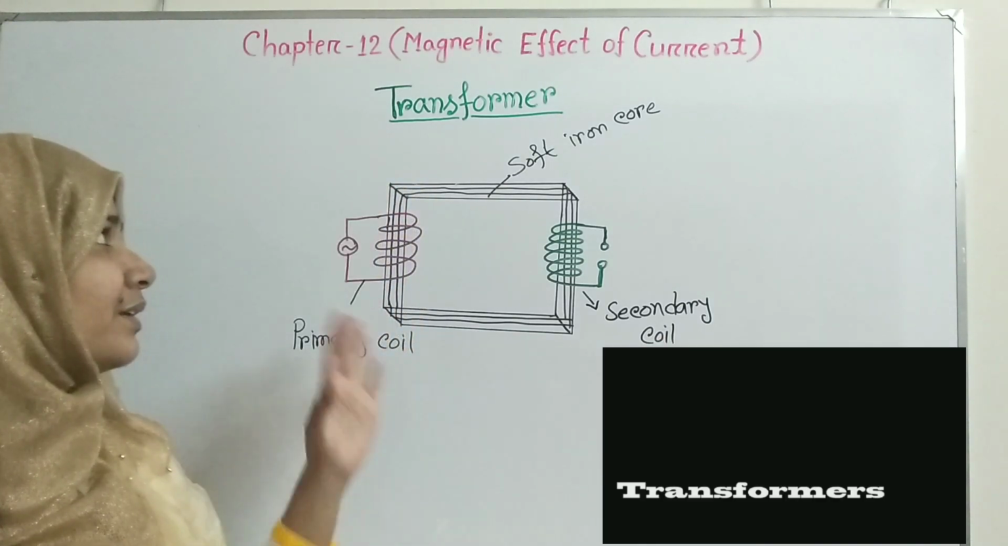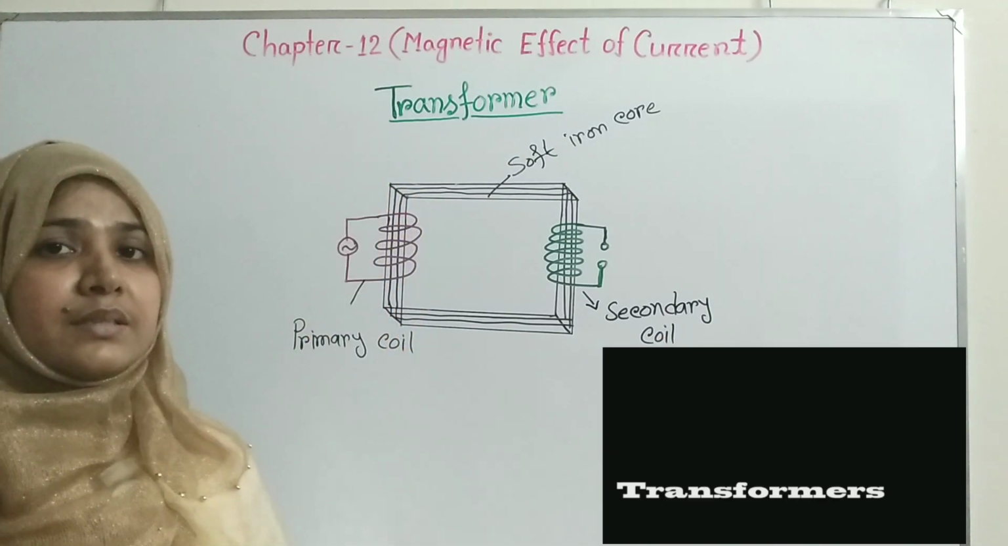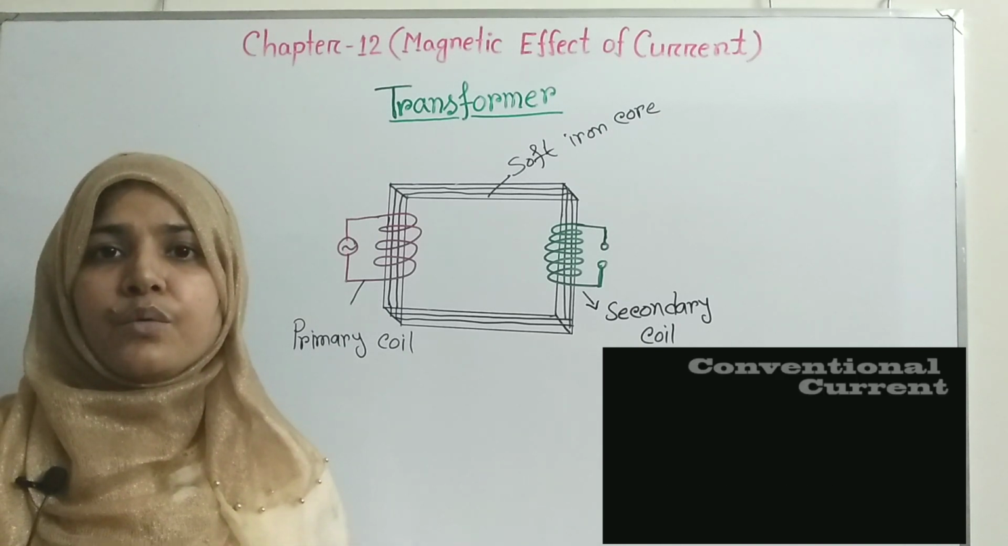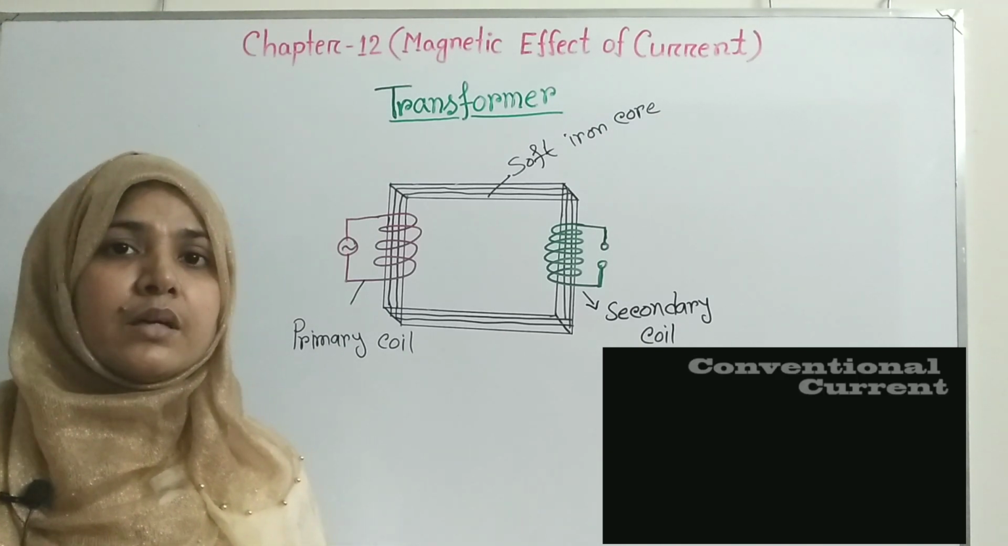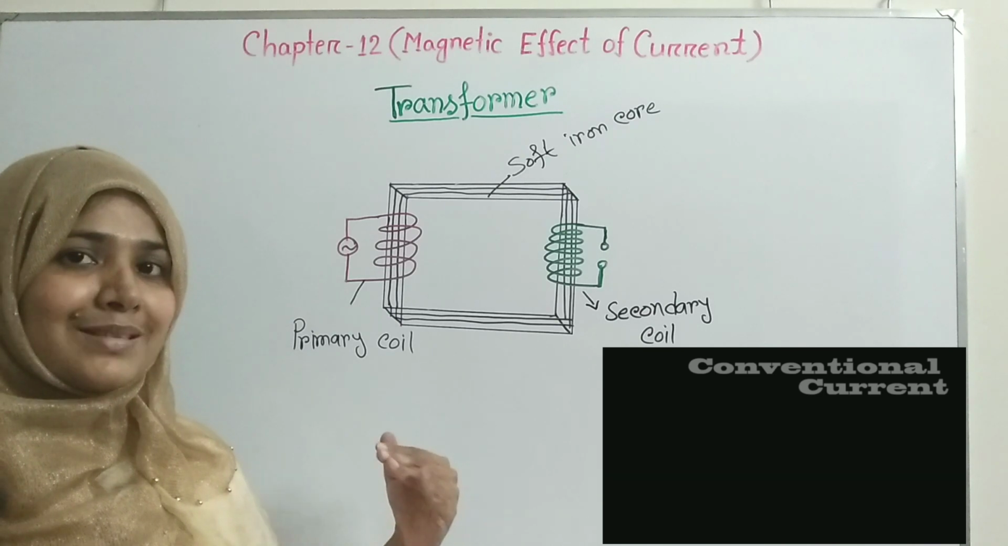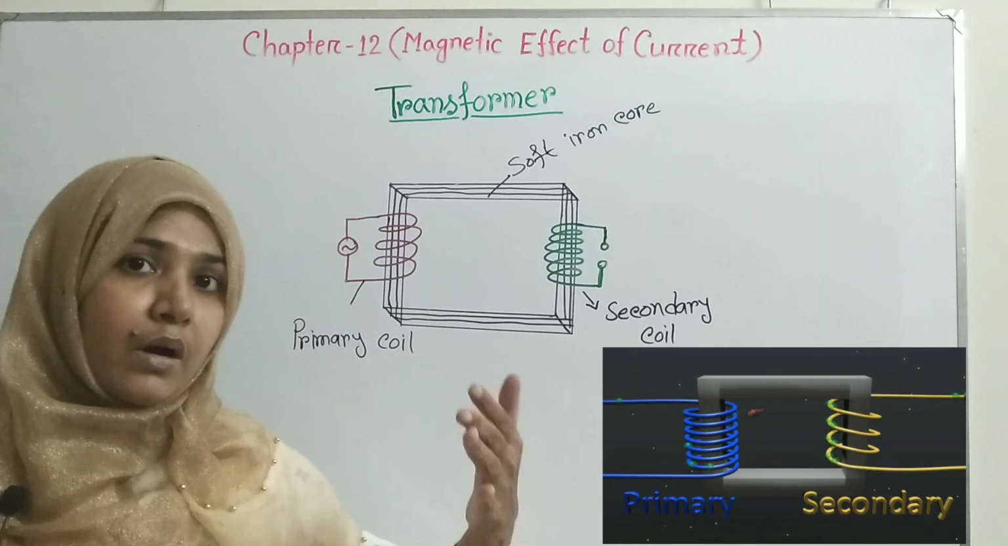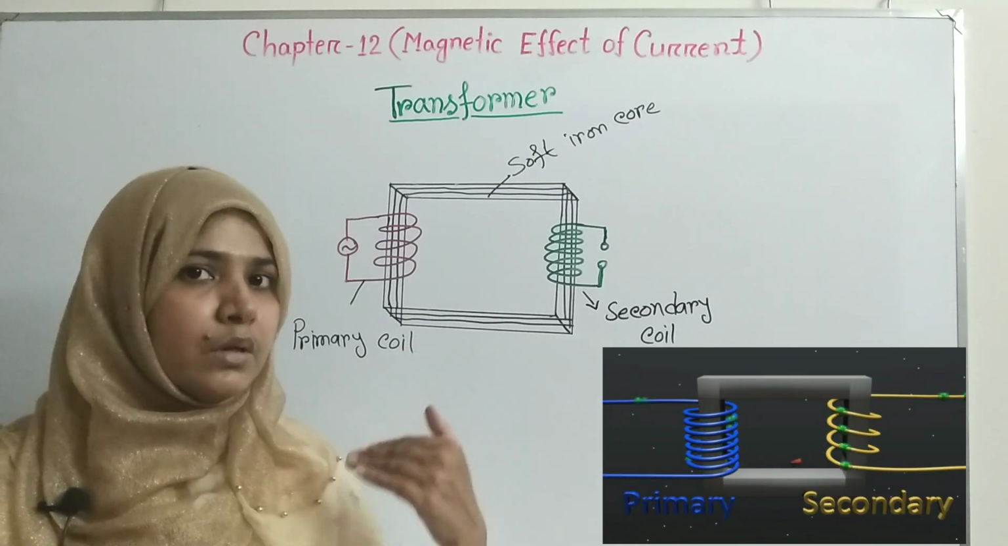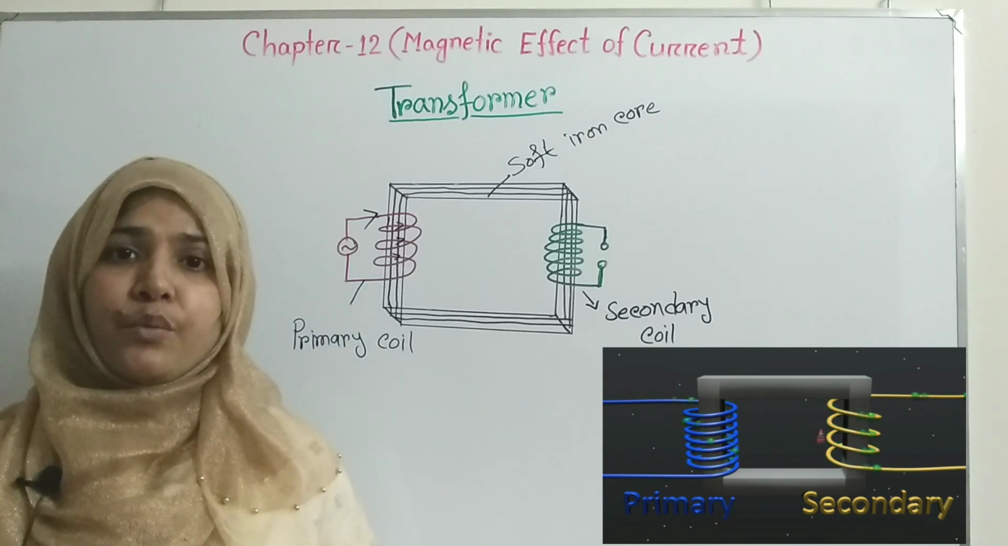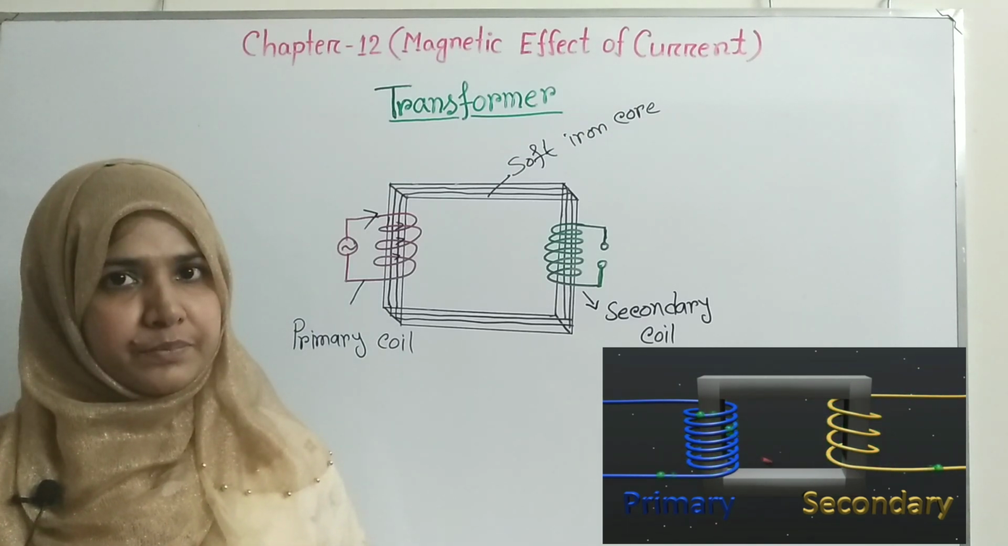The question is, what is a transformer? Actually, a transformer is a device which can convert low alternating voltage into high alternating voltage or high alternating voltage to low alternating voltage. The working principle of a transformer.